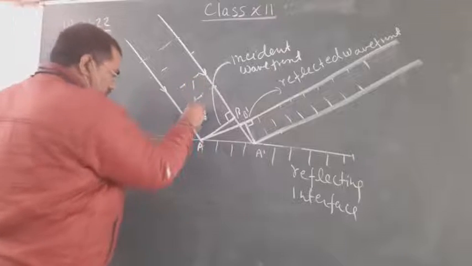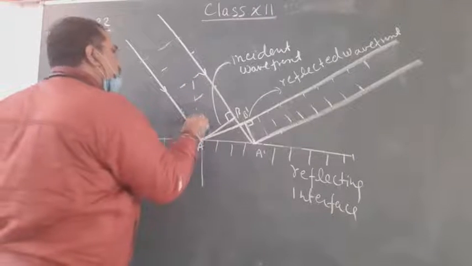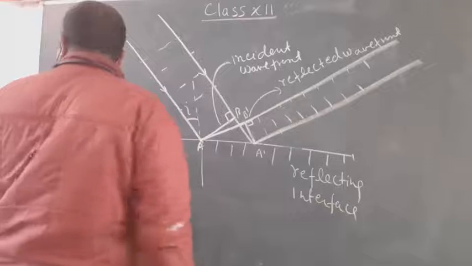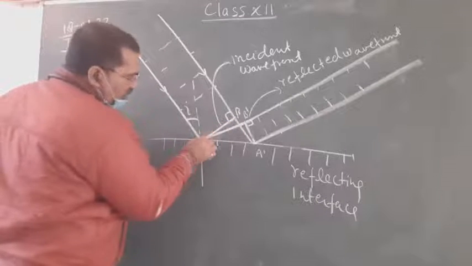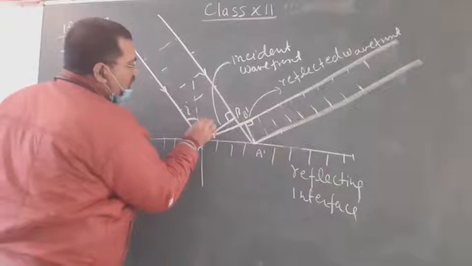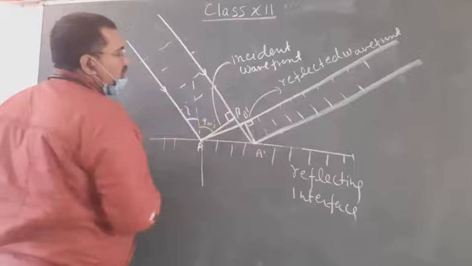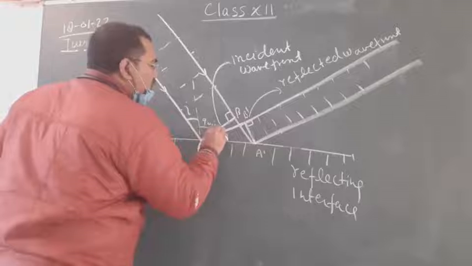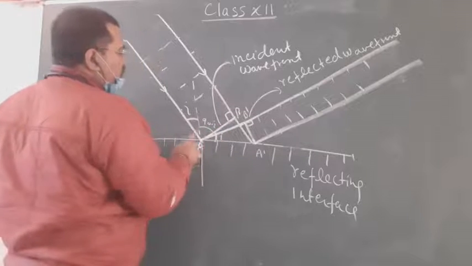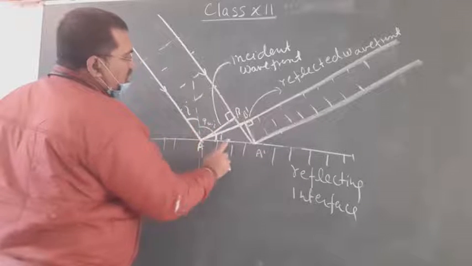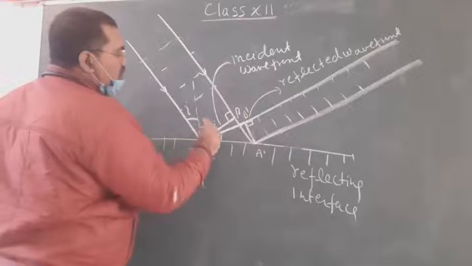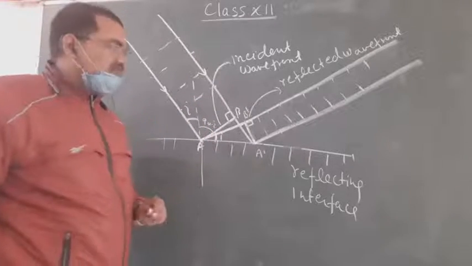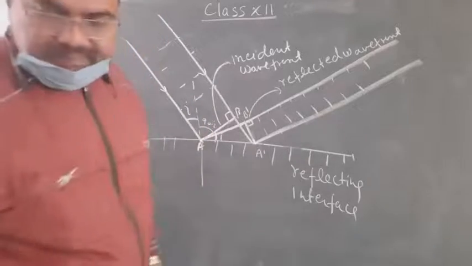This is the normal. This is the wavefront, so this angle will be 90 minus i, and this angle will be i, because this is 90 degrees, this is 90 minus i, so it will be i. Simple mathematics.